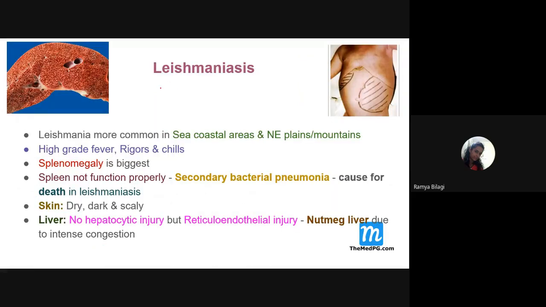in visceral leishmaniasis, what are the common things we have seen? This visceral leishmaniasis is commonly seen in the sea coastal areas and especially in the northeastern plains of India. So which are the areas that are affected in India? That is Bihar, Uttar Pradesh, Assam, and parts of Tamil Nadu, Maharashtra. So these are the areas which are commonly affected by leishmaniasis.